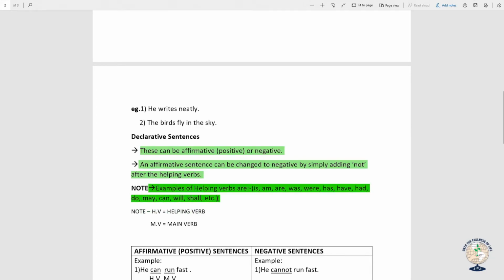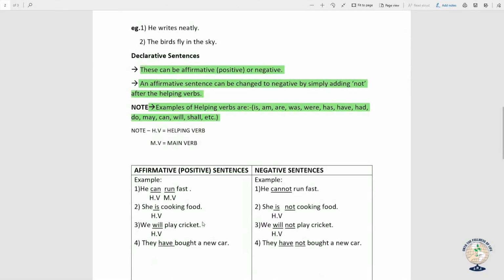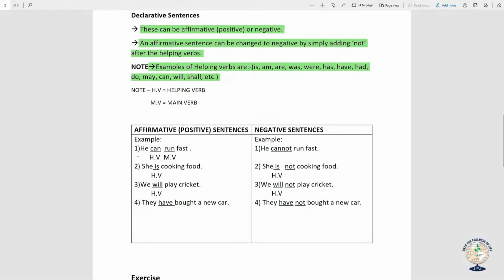These are a few examples of helping verbs for you to understand what helping verbs actually are, because only after the helping verb are we going to add not to make the affirmative sentence a negative sentence. Now let us understand this concept with the help of a few examples. Before that, please note HV here stands for helping verb and MV here stands for main verb.